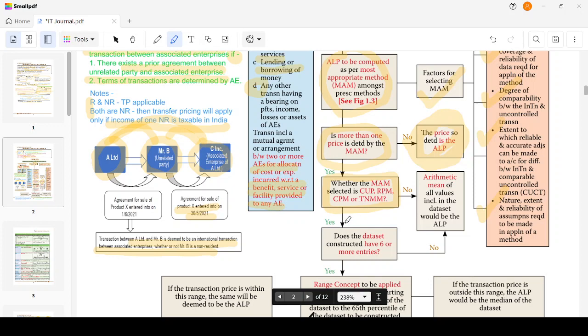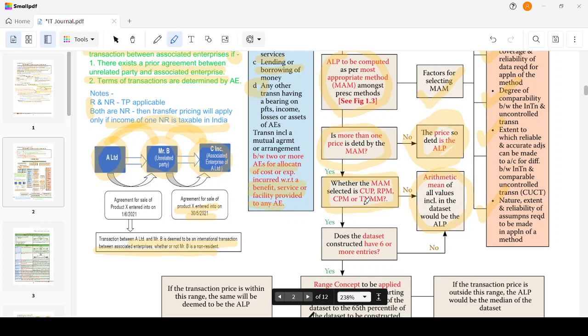Say it is a no. If you say it is a no, then you can just do the arithmetic mean. Don't worry, just do the arithmetic mean and complete it. So which method is not here? The profit sharing method is not there. You have to be very careful. If the profit sharing method is used, the arithmetic mean cannot be used. That's one thing you have to be very conscious about.